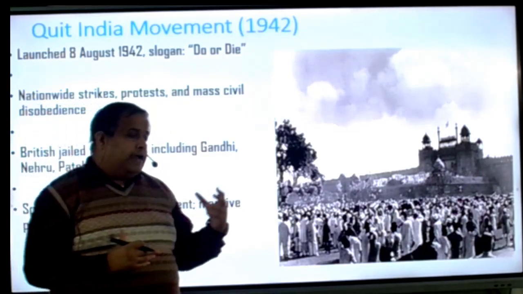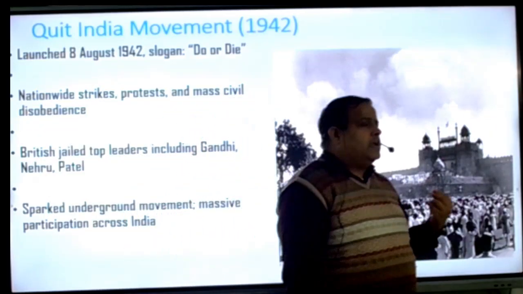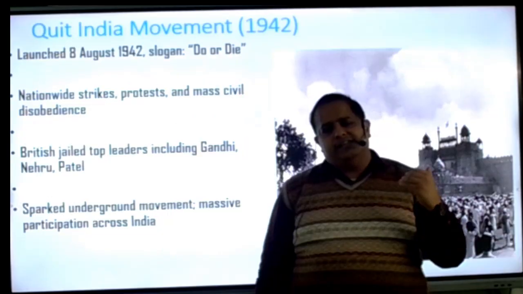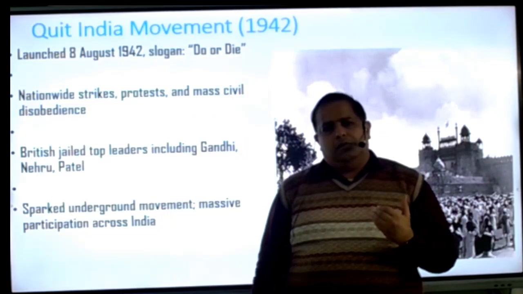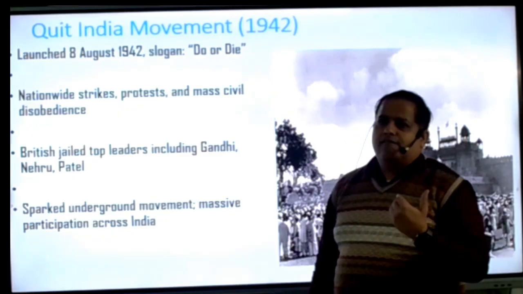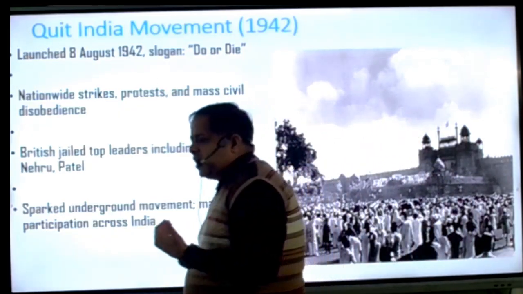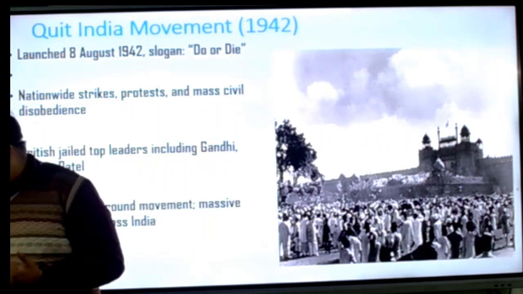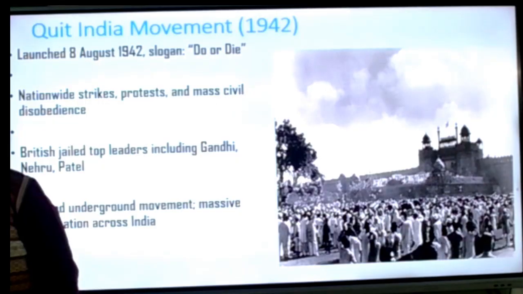And on 9 August, all the big Congress leaders were arrested. The British started Operation Zero Hour, and all the major leaders of Congress were arrested.